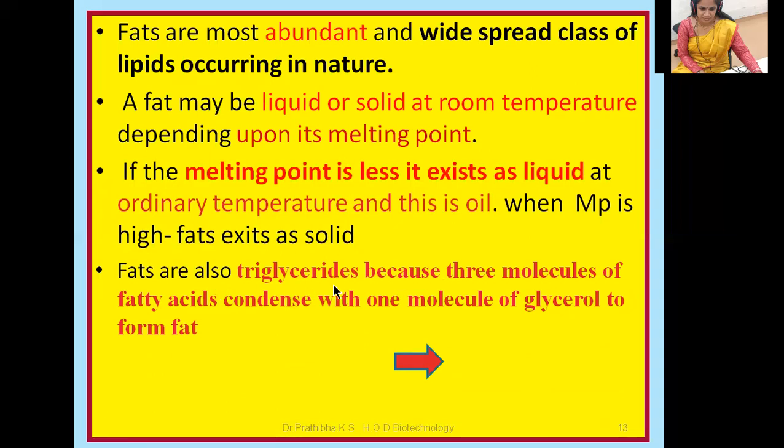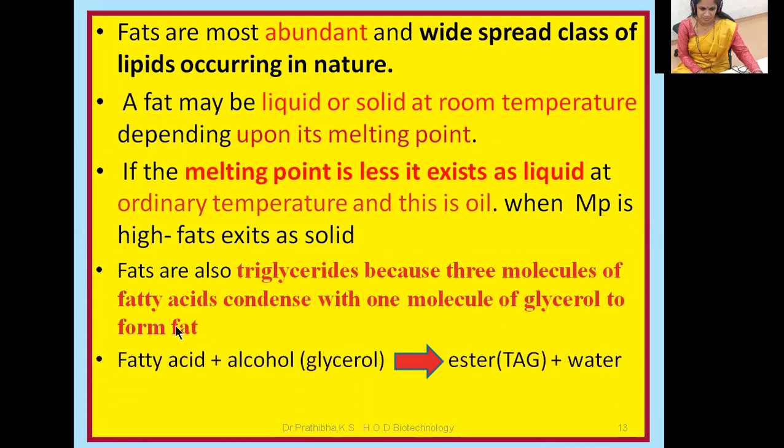Fats are also triglycerides. Why are these fats triglycerides? Because there you can see the presence of 3 molecules of fatty acid. That's why the name tri. 3 molecules of fatty acids condense with 1 molecule of glycerol to form fat. I'll repeat: fats are also called triglycerides, or in short, triacylglycerol, that is TAG.